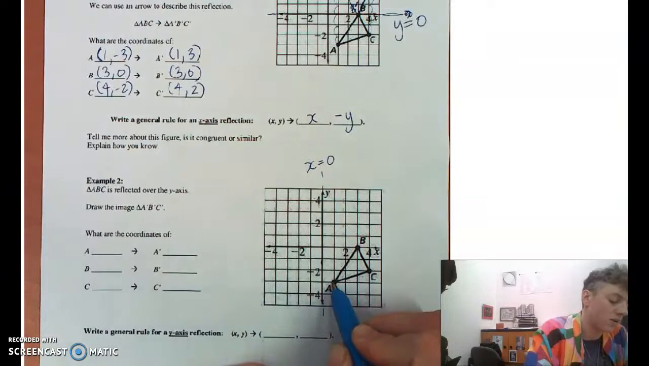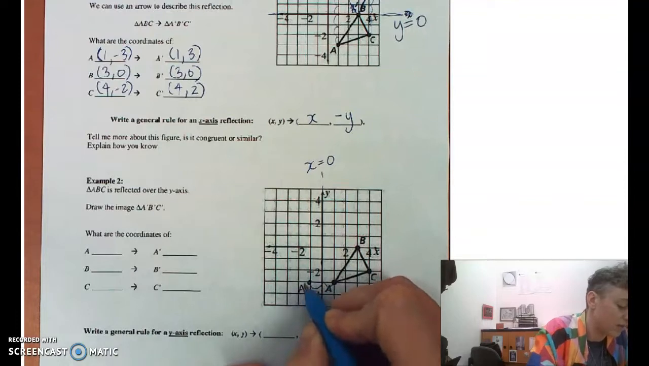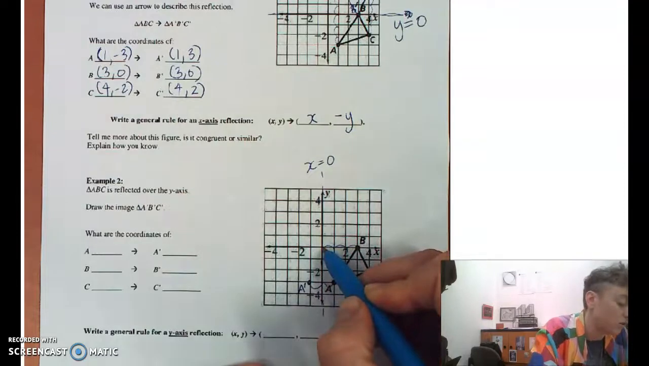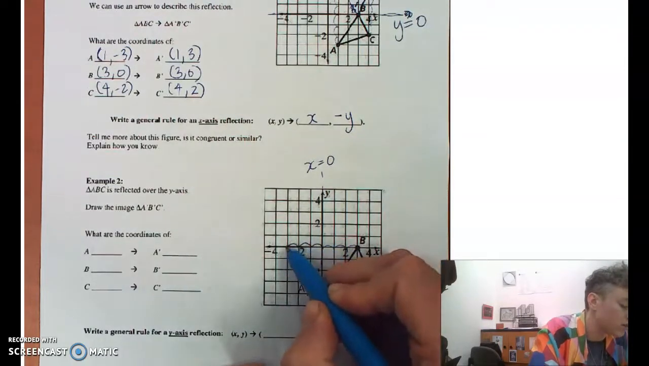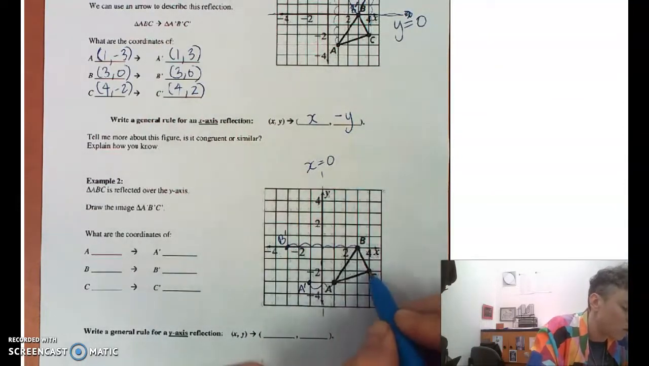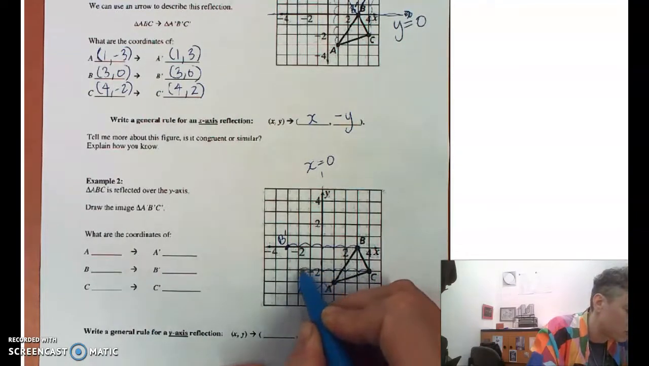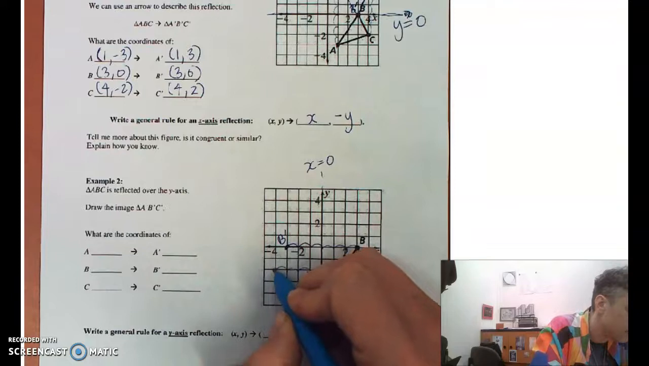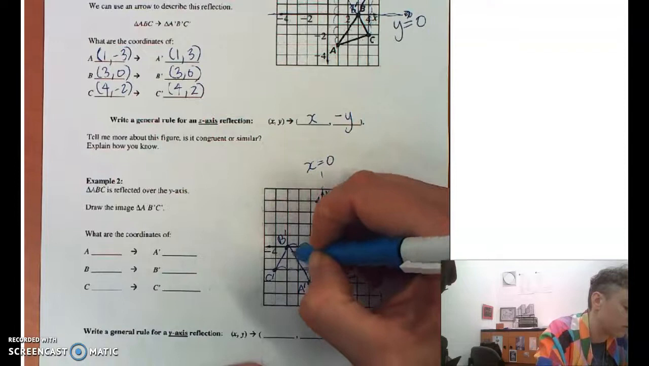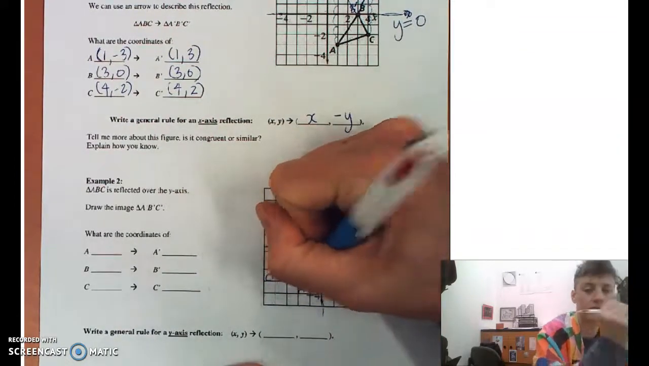A is 1 unit away from the line of reflection, so A prime is also going to be 1 unit away. B is 1, 2, 3, so B prime is 1, 2, 3 units away. And C is 1, 2, 3, 4 units away. So C prime is going to be 1, 2, 3, 4 units away. And we have this really nice triangle. I mean, it's so pleasant. Feeling good about it.